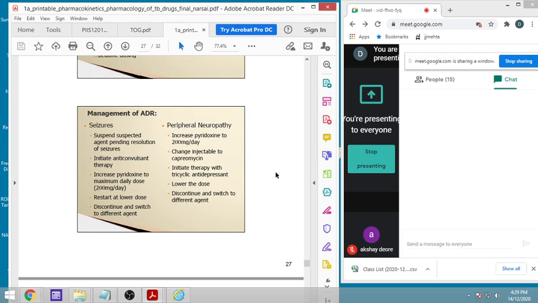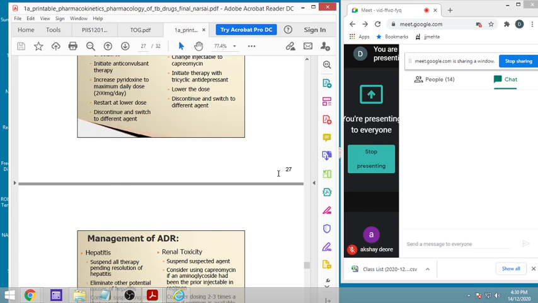Particularly, many drugs cause peripheral neuropathy. In that case, we can increase the pyridoxine to 200 milligram per day, because most of these are caused by INH, rifampicin, etc. We can change the injectable, like capreomycin. We can initiate therapy with a tricyclic antidepressant, we can lower the dose of the drug, and otherwise we can discontinue the drug which is causing severe ADR and switch to a different agent. So this is how we are managing the ADR.